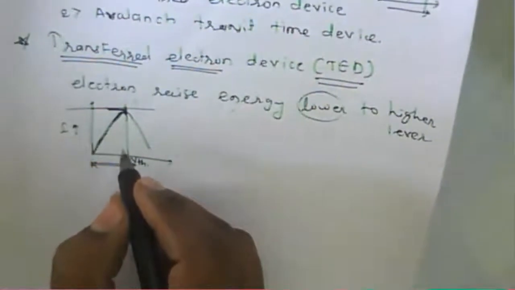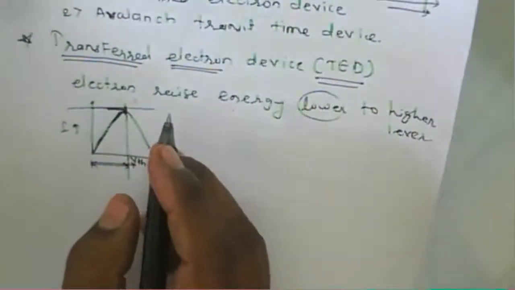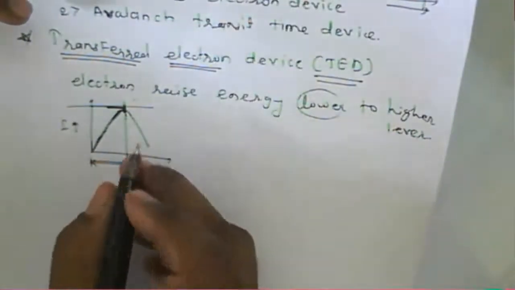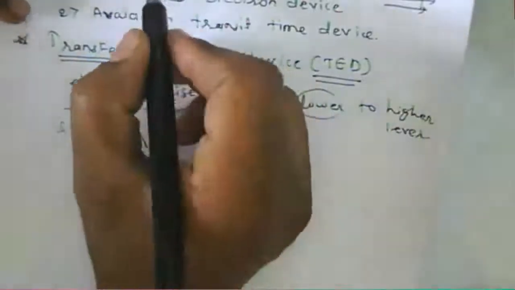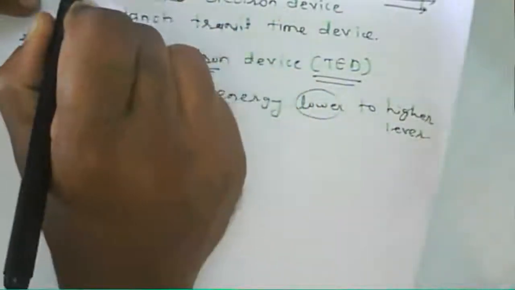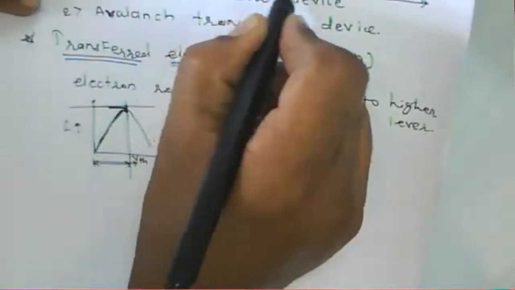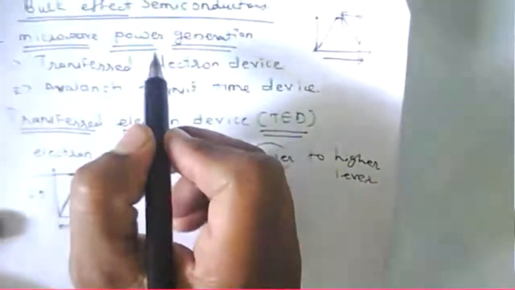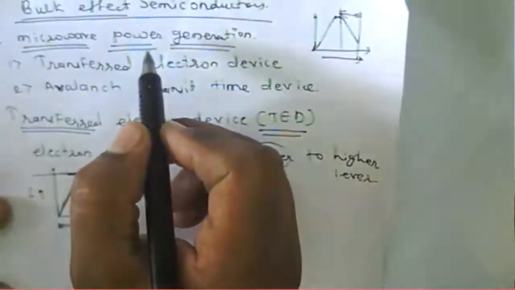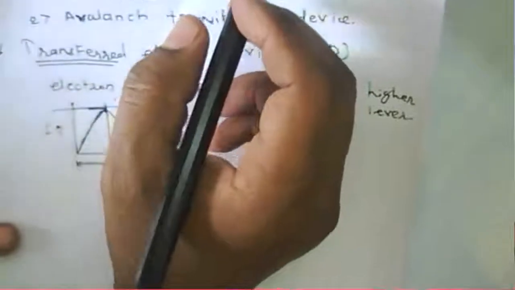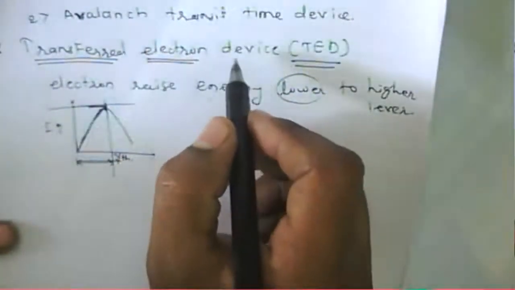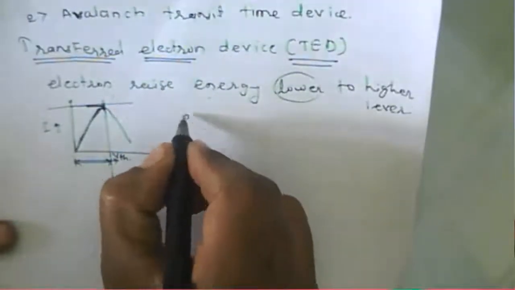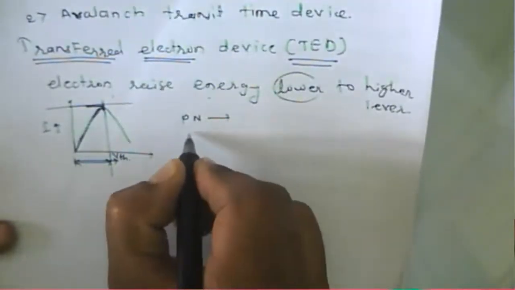In this negative resistance region, power generation takes place in that transfer electron device. A microwave signal is generated, a microwave power with a high frequency and high power. Then if you compare this transfer electron device with a normal PN junction diode or a transistor,